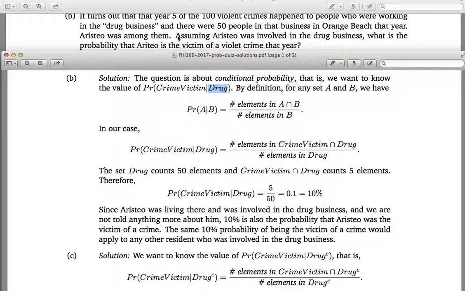Because we want to know, assuming Aristeo was involved in the drug business, and Aristeo is just a random person picked, assuming that he was working in the drug business, so that's the condition here, how probable is it that he was a victim of a crime? And so that has the structure of a conditional probability.